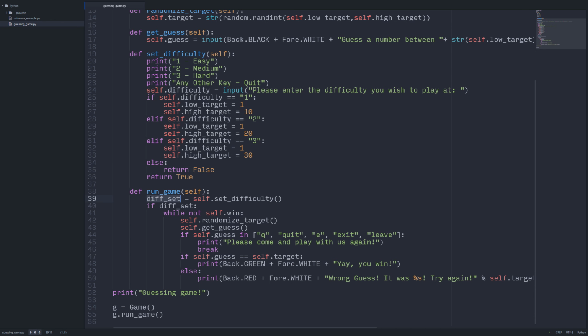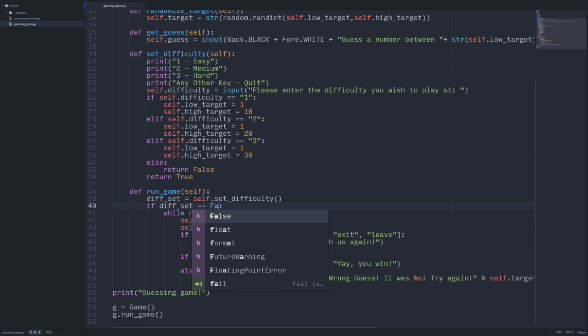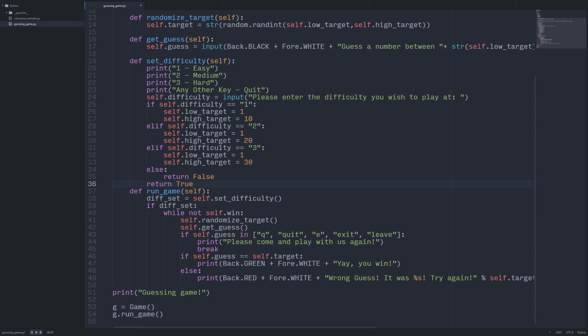In this case, we're just setting diff set to whatever the value of set difficulty returns. So that's going to be true or false. And in this case, we're just saying if diff set, which means if true. So if you leave out any value, it'll assume true is what you decided to check for. So if you're just checking if it's true or if it's false, I can say this for if true, and then I would have to say the if false for that.